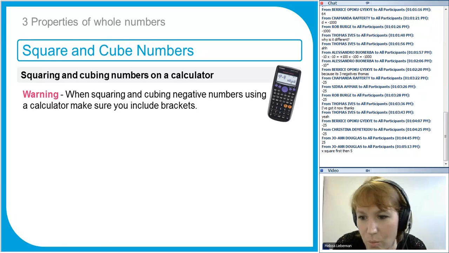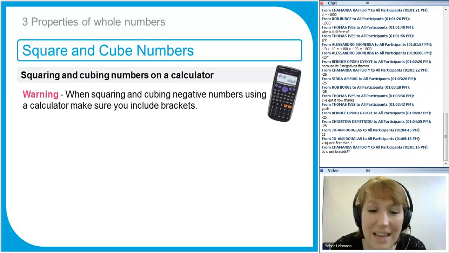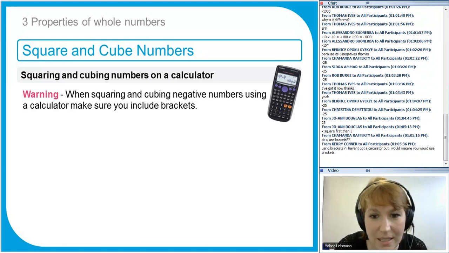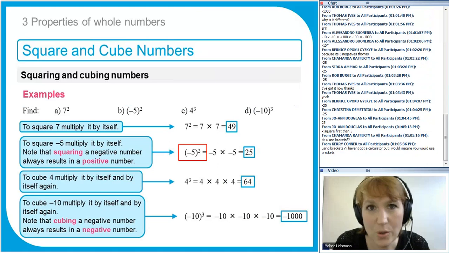So what you did was times squared first, then 5. So what we really want is (-5) squared. Chamanda, I hope I'm saying your name right. Use brackets. Perfect. That is the answer. You have to use brackets. So notice, I'm just going to go back a slide. Notice that when I wrote (-5) squared, I used brackets, and that's to tell me that the minus sign is also being squared. It's not -(5 squared), it's (-5) squared, if you see what I mean.